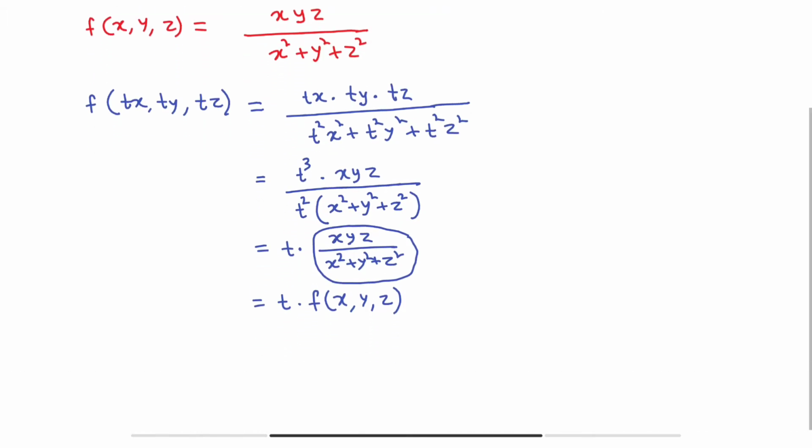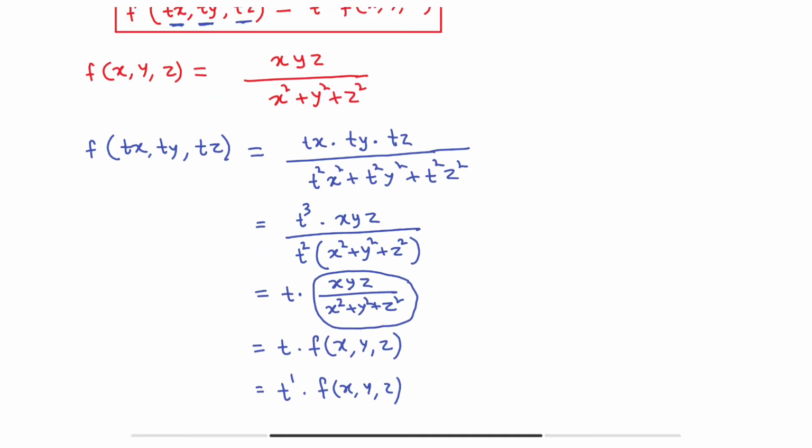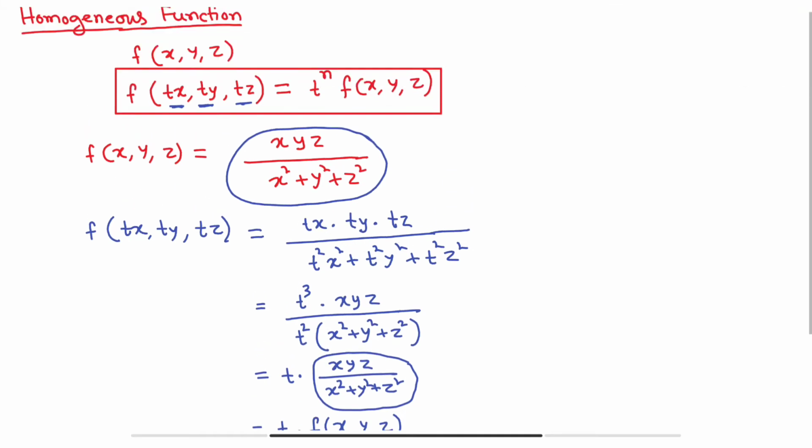Okay, so this is of the form t to the power n f of xyz, that means t to the power 1 into f of xyz. So we can write this function xyz by x square plus y square plus z square in this expression. That's why this function will be called a homogeneous function.